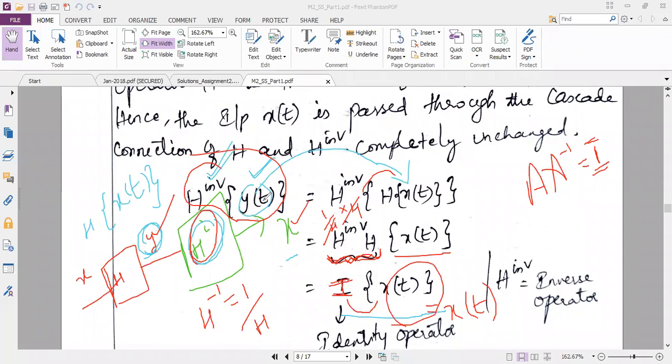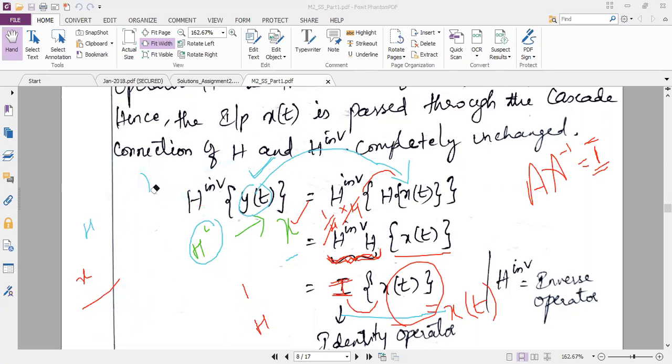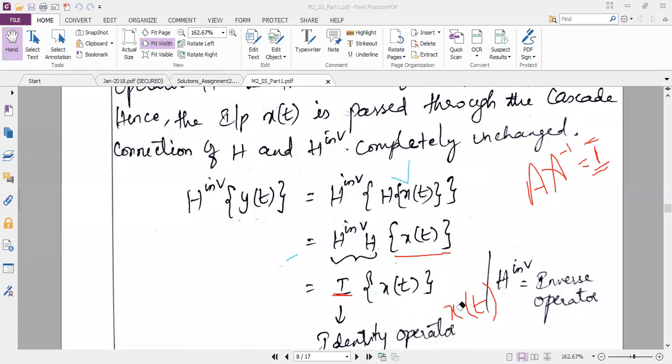But how did I prove it? I have done some substitution as per the blocks. So y of t I can replace with H of x of t. I can interchange the bracket and calculate H inverse into H, which is equal to I. So I of x of t is again x of t. So the right answer I am getting is x of t. This operation says that since I could get back my x of t using the inverse operation, the system is said to be invertible.